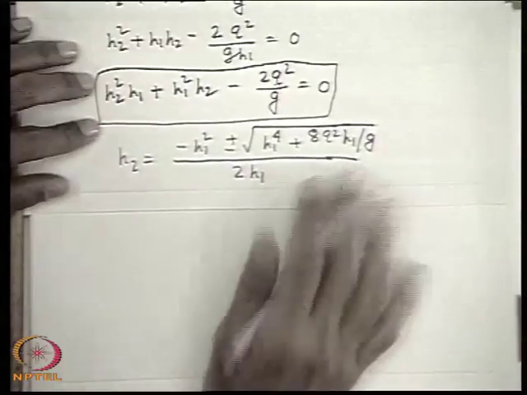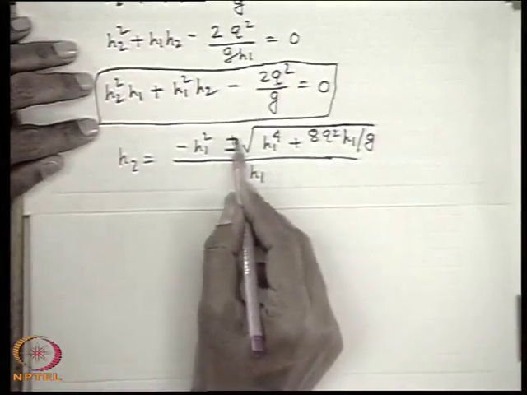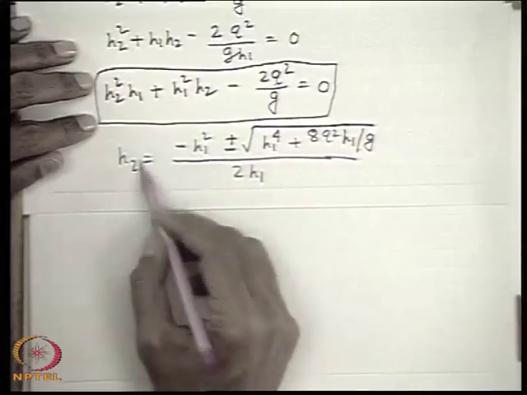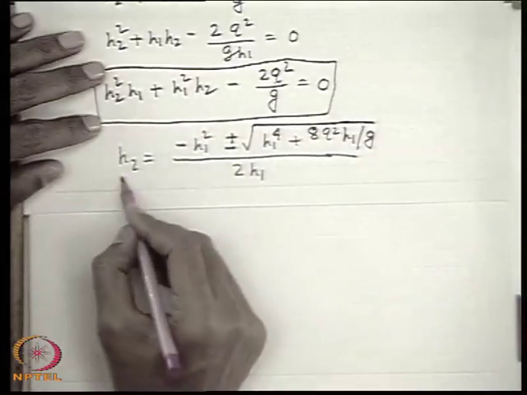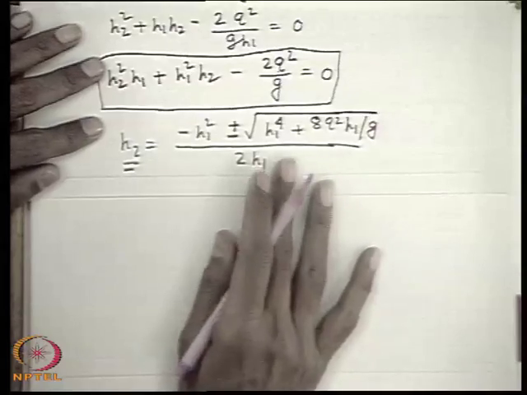So we can neglect the minus sign because the negative root is physically impossible, the depth cannot be negative, so we take only the positive root.